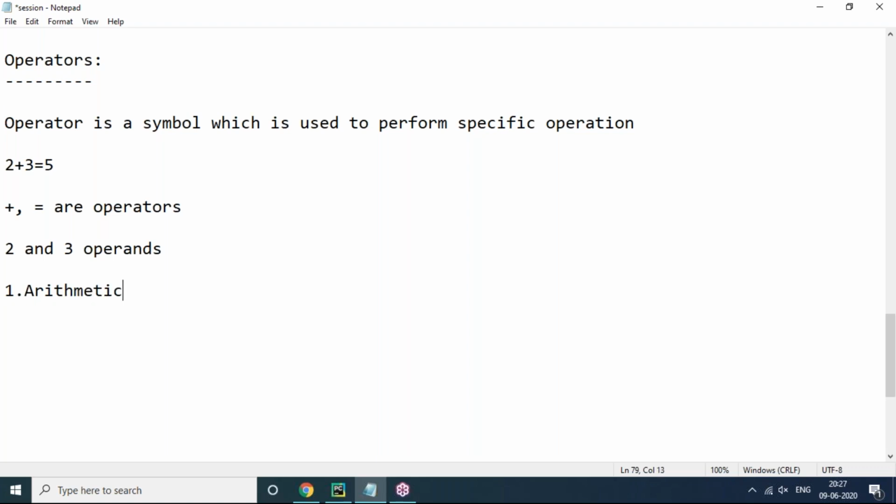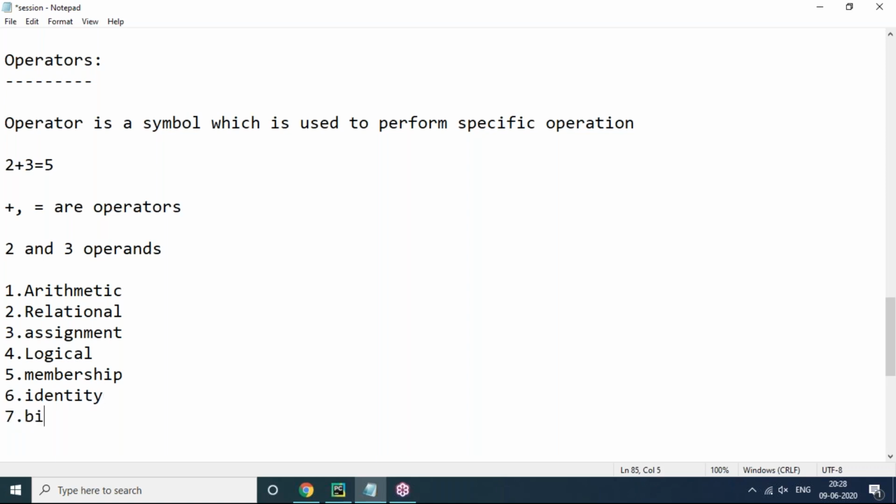So arithmetic operators, next relational operators, next assignment operators, next logical operators, next membership operators. These are the things newly available in Python, membership operators. Next, identity operators.